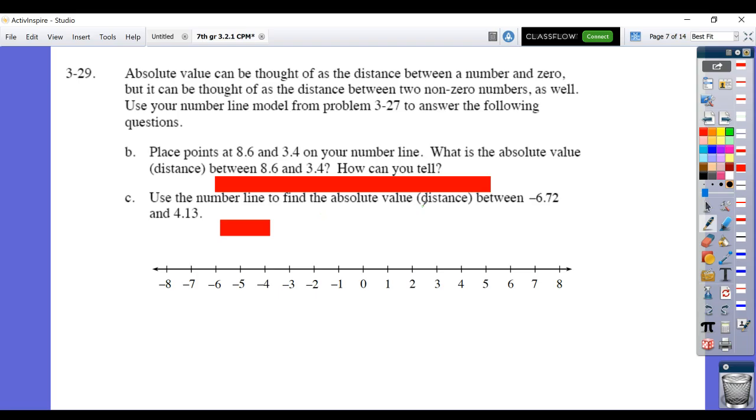Same thing here. But if we wanted the absolute value between -6 and 7/200ths and 4 and 1/300ths, you could find the difference between them, but you could also do absolute value. Or you could think of the distance from -6 and 7/200ths to 0, the distance then from 0 to 4 and 1/300ths, and combine them.